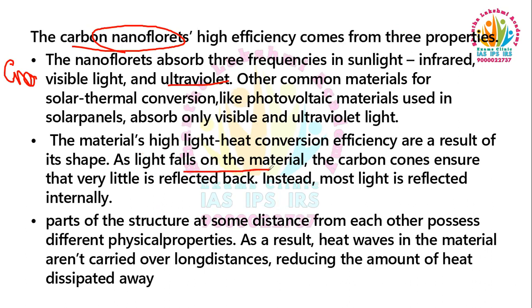Any light that falls on the material, the carbon cones ensure that very little is reflected back. Instead, most light is reflected internally. When we look at the figure, we see that the surface of this nanofluorid is just like this, a cone. So whenever light falls on the material, it traps the light in this place. The chances of light reflecting back reduce, and most of the light is reflected internally. And another reason for its high efficiency is its physical properties. Because of them, the amount of heat lost into the environment is reduced a lot.